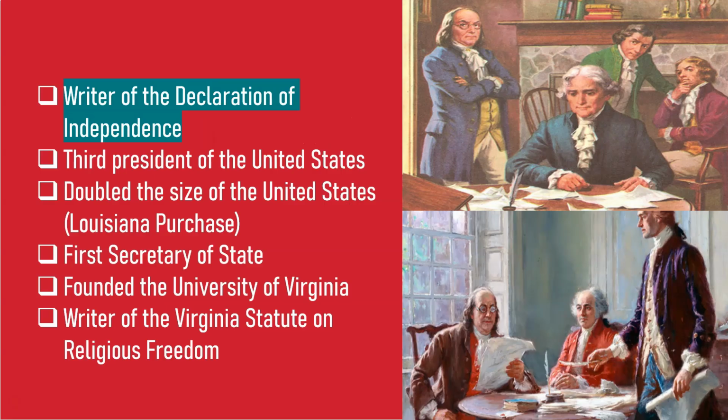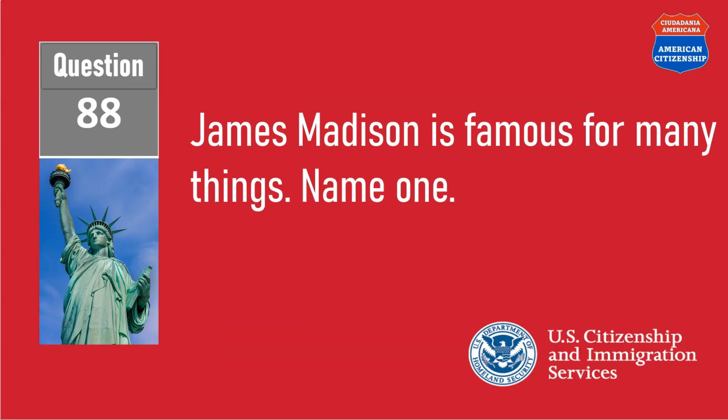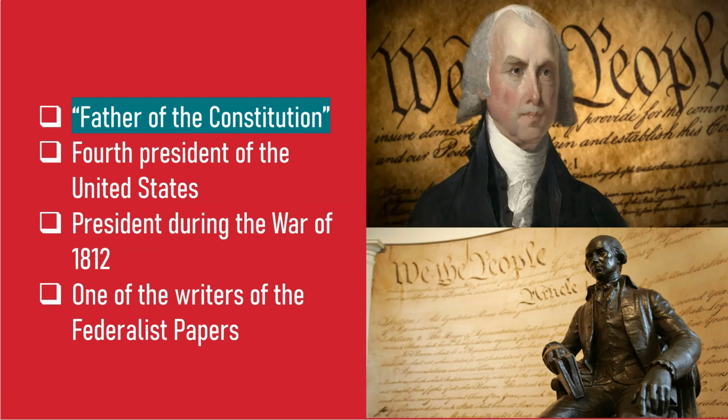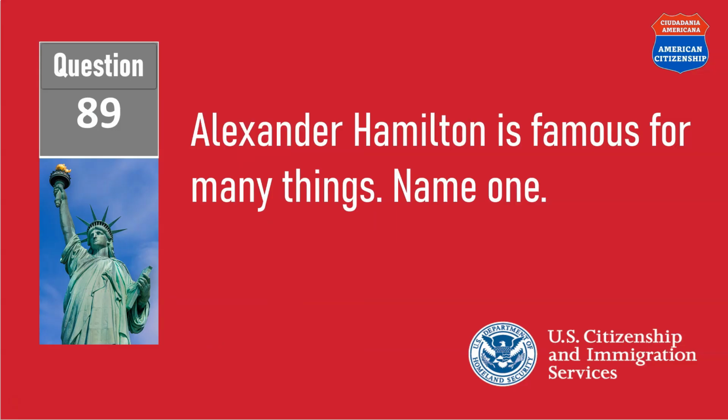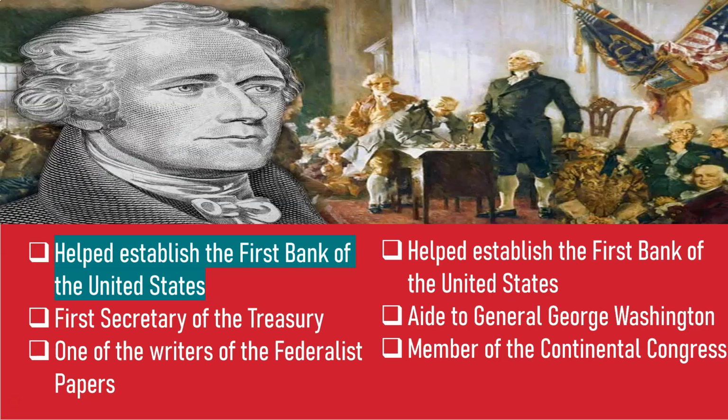Writer of the Declaration of Independence. James Madison is famous for many things. Name one. Father of the Constitution. Alexander Hamilton is famous for many things. Name one. Helped establish the first bank of the United States.